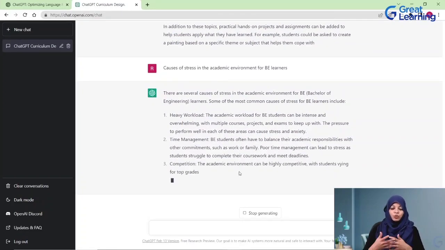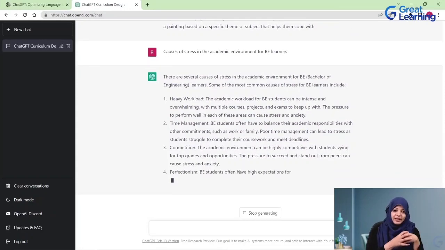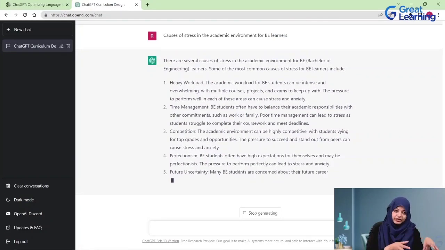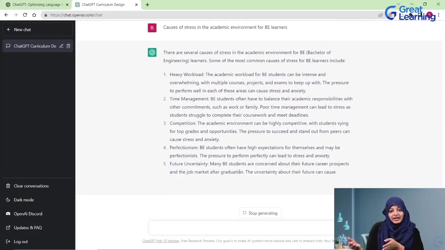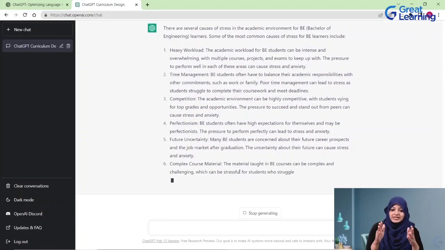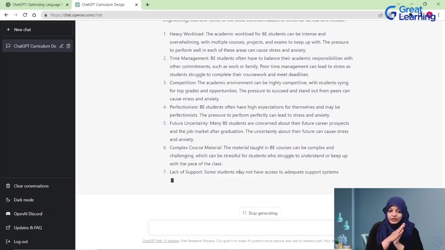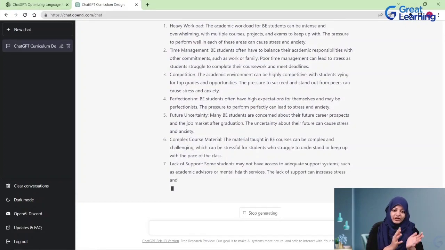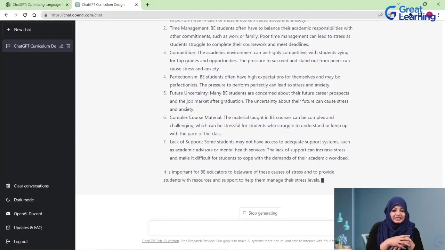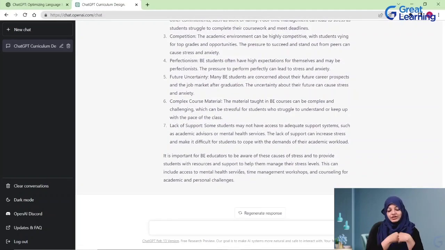So what ChatGPT is actually helping us with here is, not only does it help us to create a skeleton of our syllabus or of our curriculum, it also helps us in understanding the background information, right? So all of that in one single place, and a lot of this information is right as far as you can see here. So for curriculum designing or for anyone in the educational environment, ChatGPT has become a very big and very helpful tool if used in the right way.